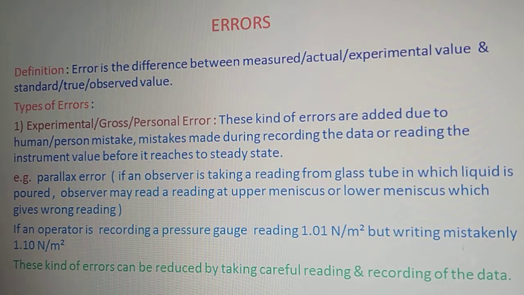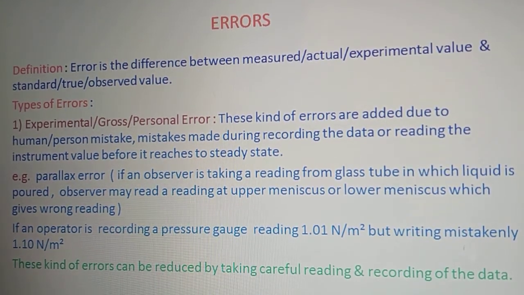So let's now move on to the next topic, that is errors, and let's make the definition of error first. So what is error? Error is a difference between a measured value and a true value or a standard value. So all these are alternative names: measured value, actual value and experimental value are all the same, and standard value, true value and observed value are all the same.